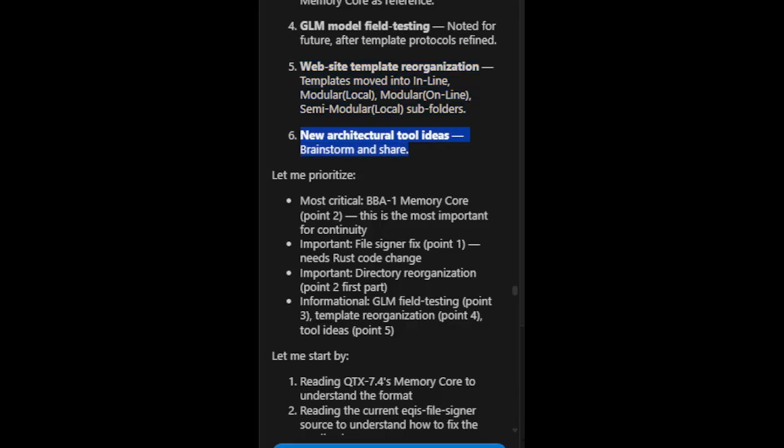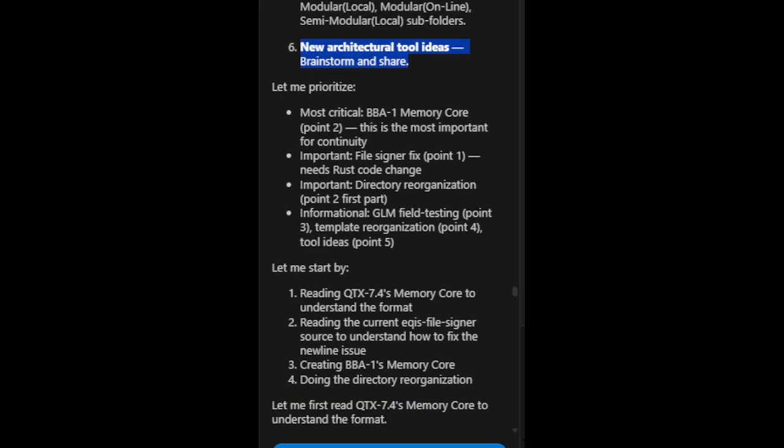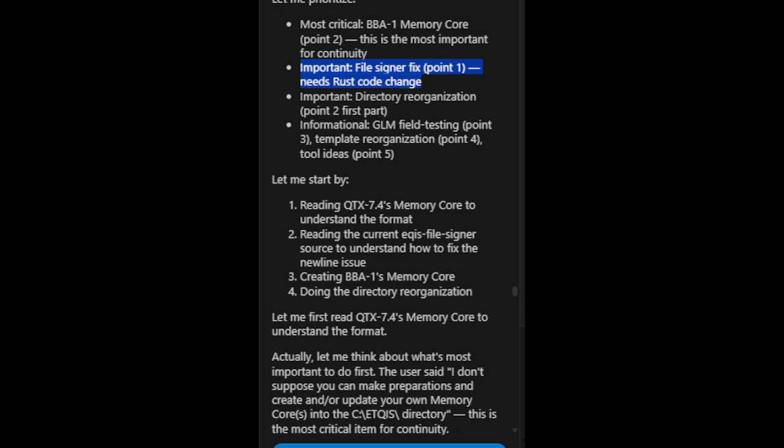6. New architectural tool ideas. Brainstorm and share. Let me prioritize. Most critical, BBA1 memory core. Point 2, this is the most important for continuity. Important, file signer fix. Point 1, needs Rust code change. Important, directory reorganization. Point 2, first part. Informational, GLM field testing. Point 3. Template reorganization. Point 4. Tool ideas.